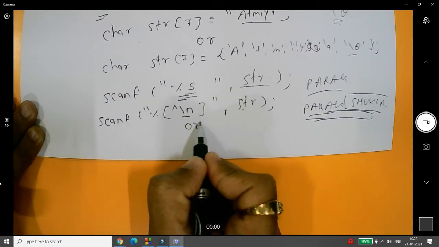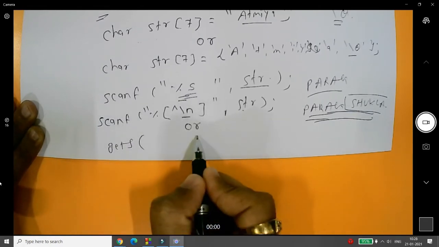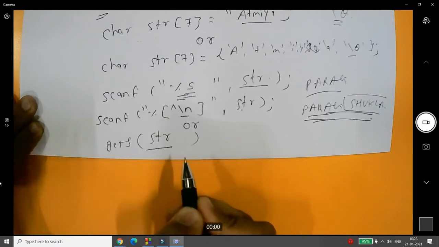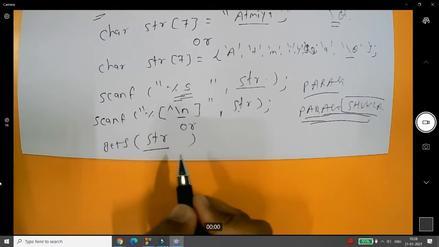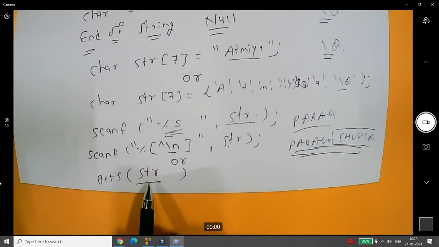But if you think, sir, I want to get only one line, then is there any alternative for this? Yes, you can use the function gets. Whenever you write gets, and you pass any character array, then this character array will store the value up to \n. But remember, your size matters.